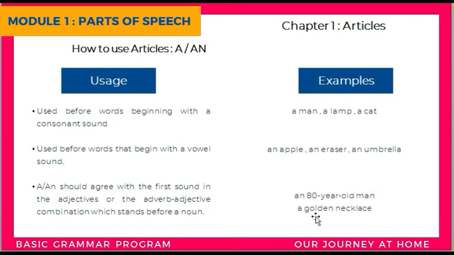And the second example, a golden necklace. Why is it a golden necklace? Golden is an adjective which begins with a consonant sound. G is the sound for letter G. So a golden necklace. Adjective is golden and the noun is necklace. So I hope this is clear.